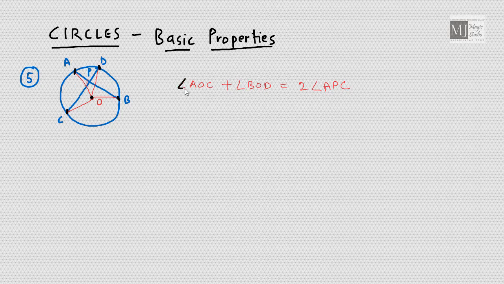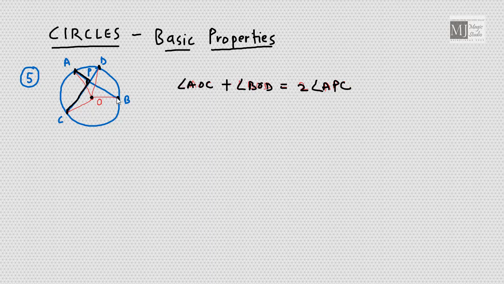Angle AOC plus angle BOD is twice the angle APC. Very important property to remember.